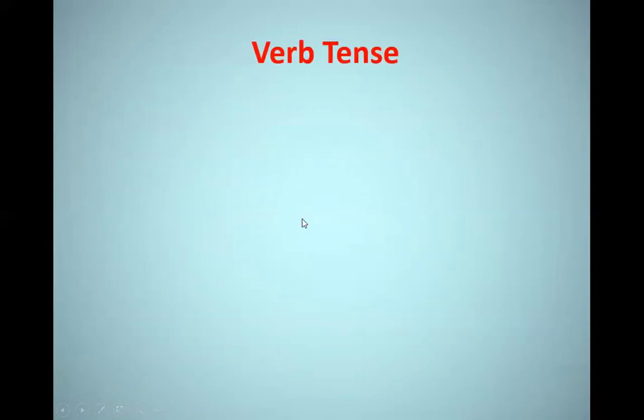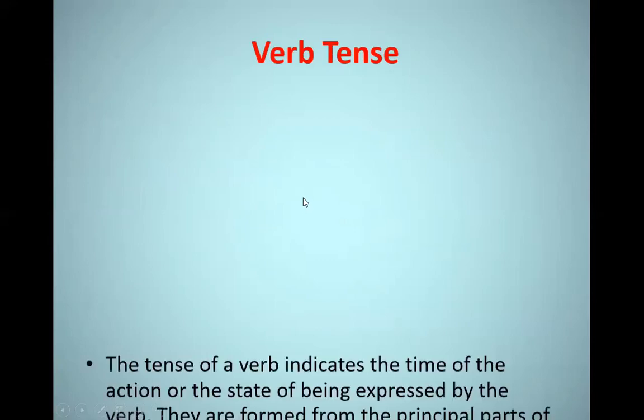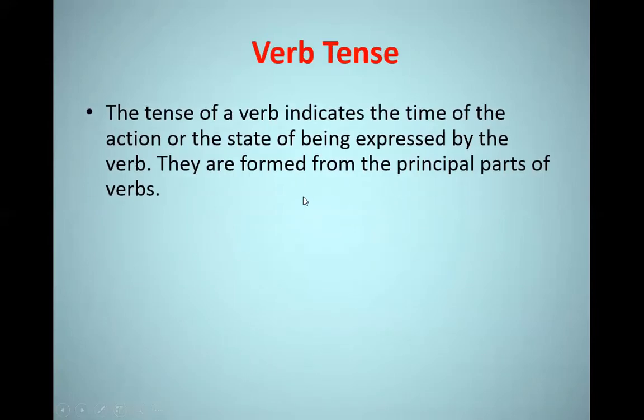Now let us talk about verb tense. What is verb tense? The tense of a verb indicates the time of the action or the state of being expressed by the verb. They are formed from the principal parts of verbs. So we use the principal parts of verbs in order to form the tenses of the verbs.